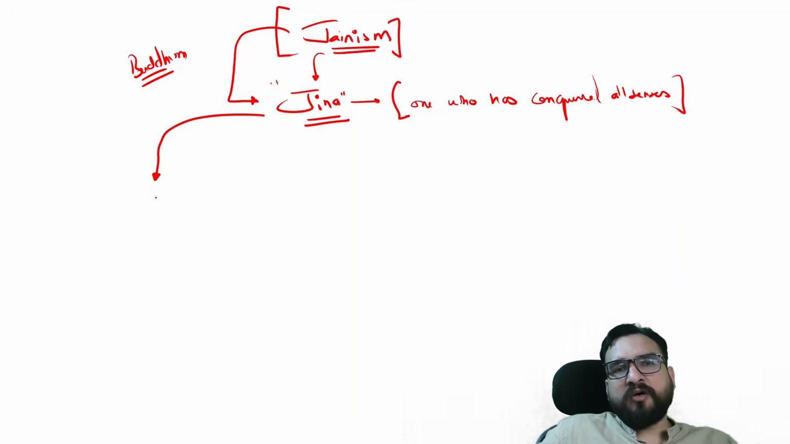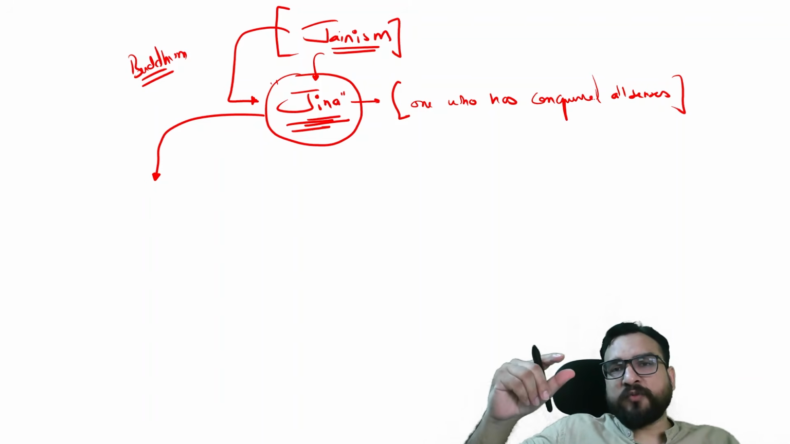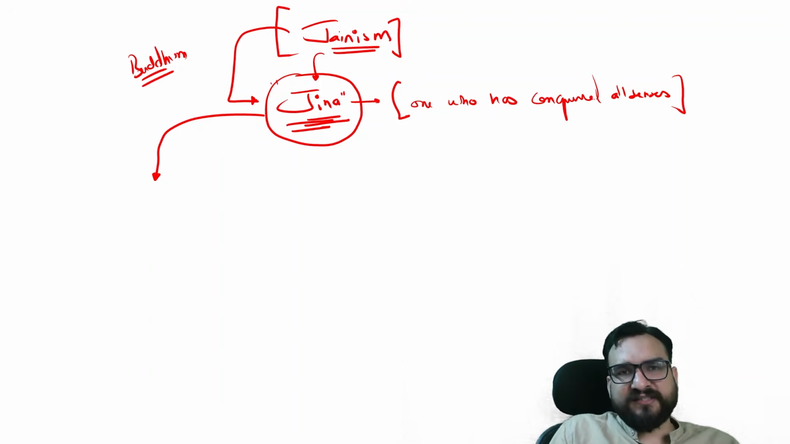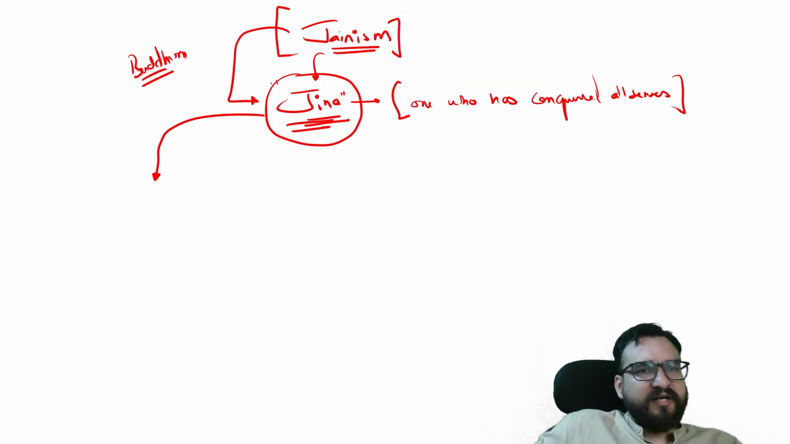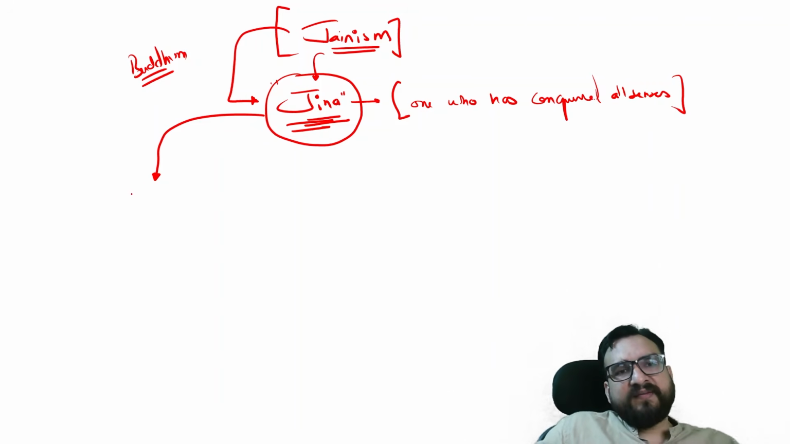Because we know about those who have conquered the senses but also chose to teach the world, to teach people how they could follow this path and achieve the position where they conquer all the senses. Jitendriya, right? One who conquers every indriya is Jitendra. So you will find that these people who chose the path of teaching these practices used to be known as Tirthankara.